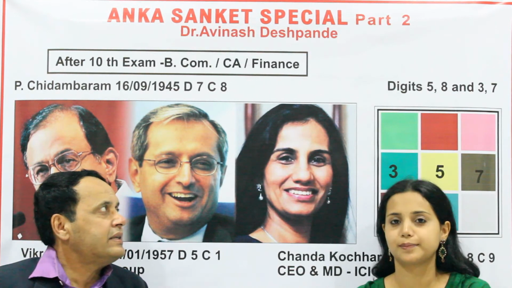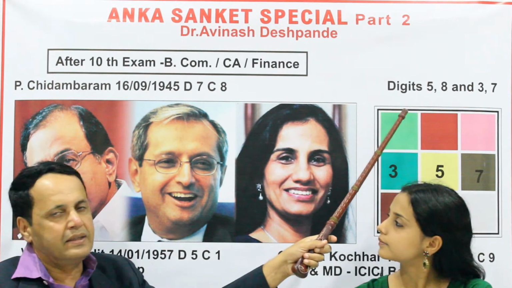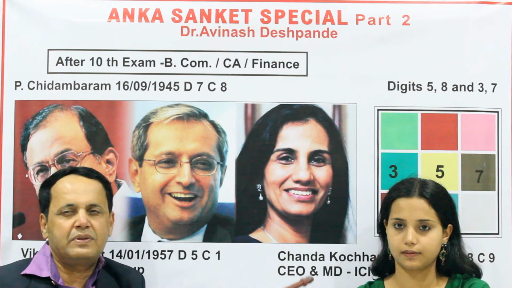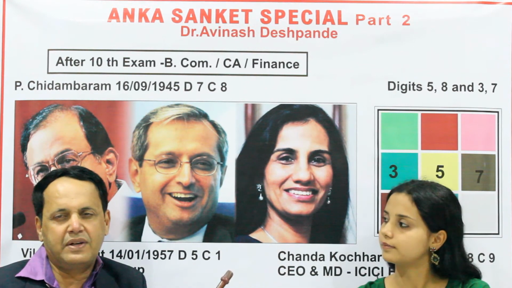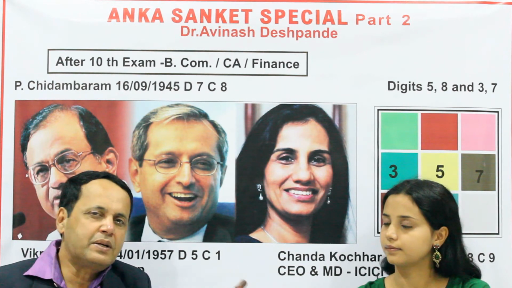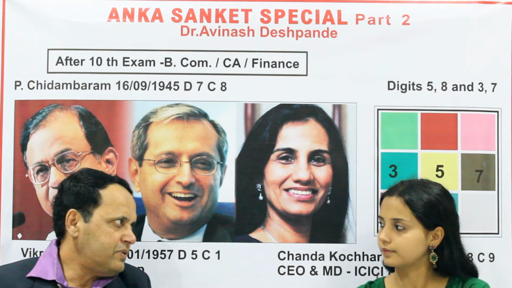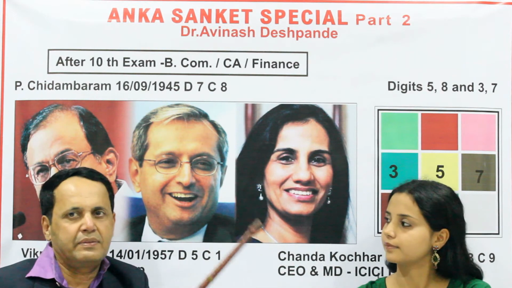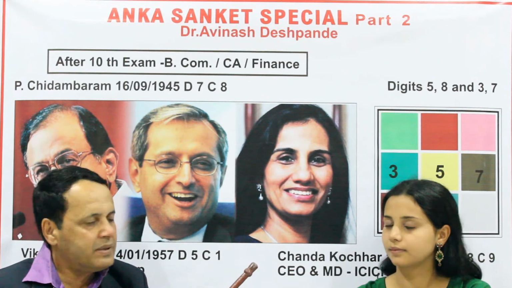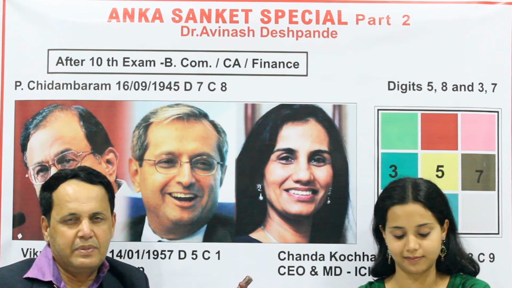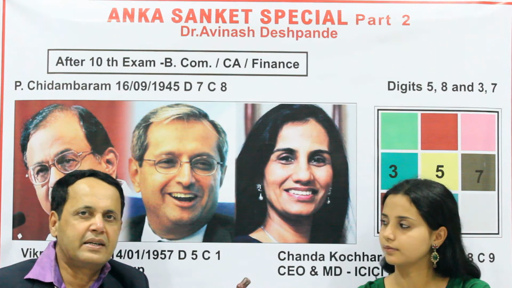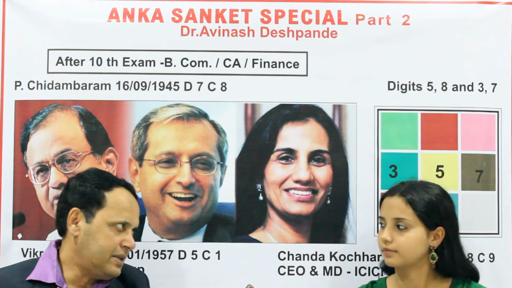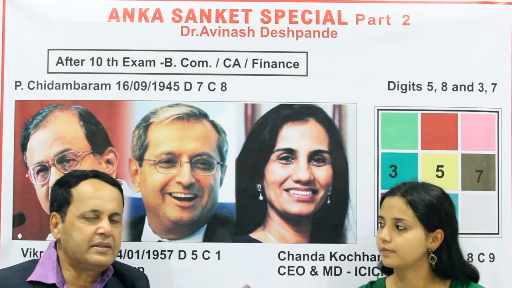The important digit in your chart or birth date is 5. The first important number is 5, because 5 is ruled by Mercury, and all business, what we call vyapar, is governed by Mercury. The second is number 8, which is a Saturn number, and Saturn gives fixed assets and other things. So 5 and 8 are the most important digits for a career in commerce or the finance field.